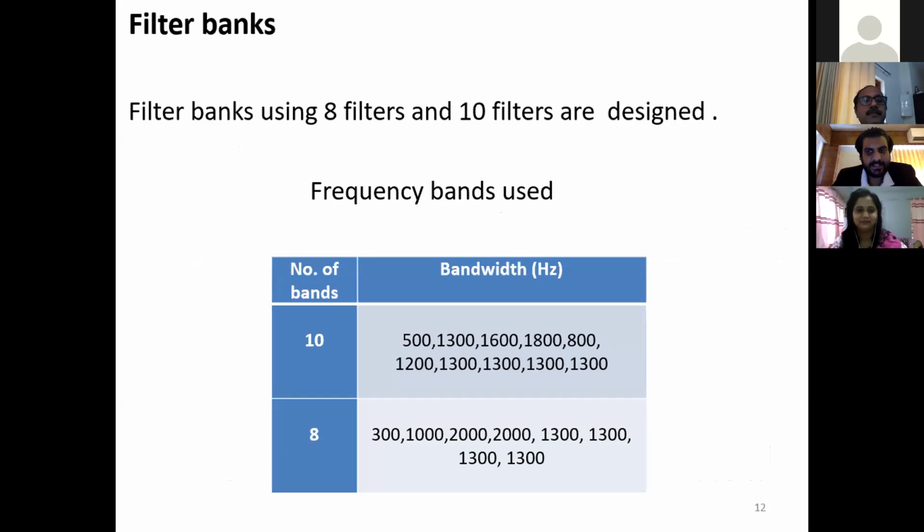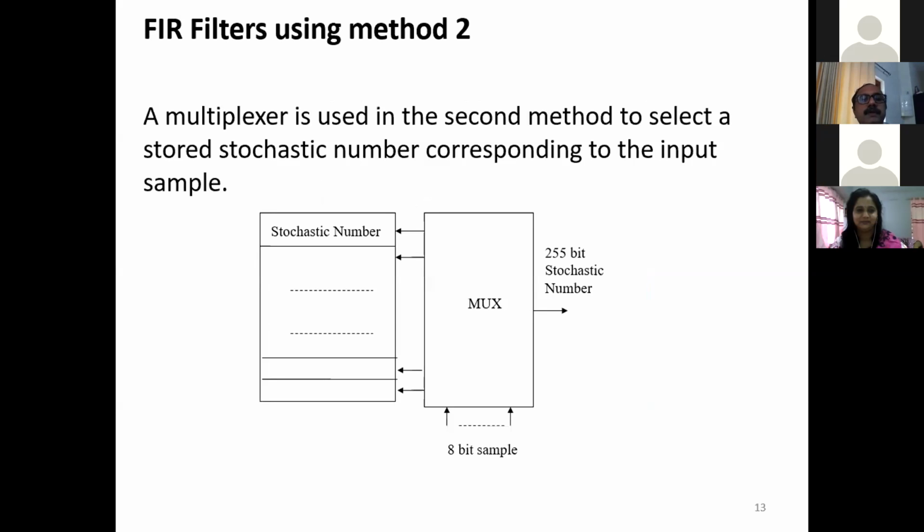Now, filter banks using 8 filters and 10 filters are also designed, and the frequency bands selected are given in the table. The first line represents the bandwidth of the filters using 10 filters, and the second line represents the bandwidth of the filters using 8 filters.